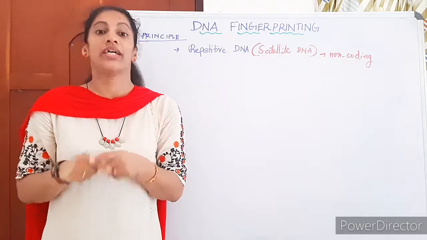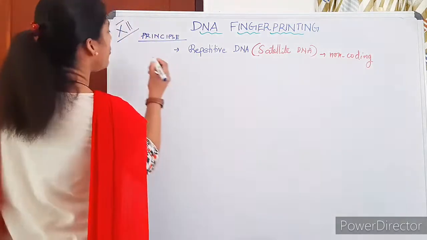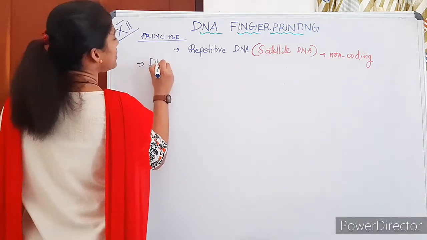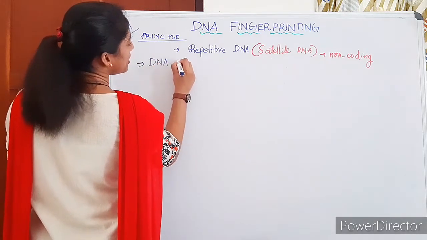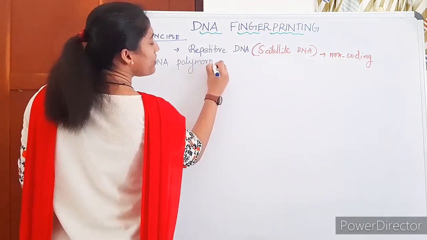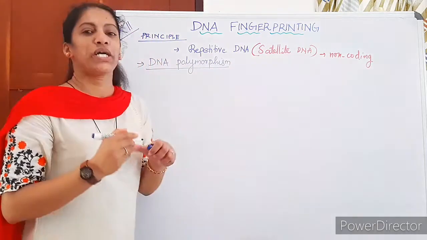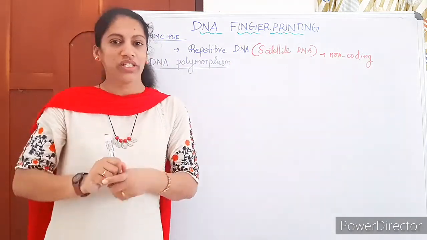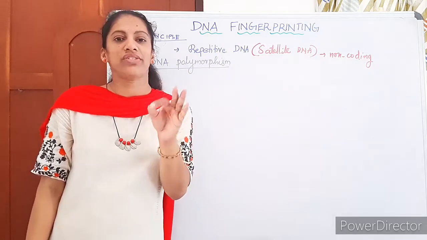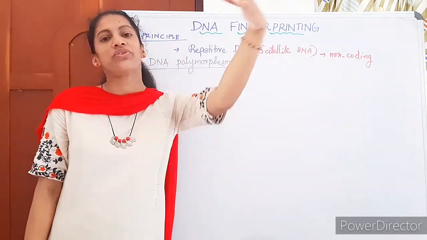It is DNA polymorphism, the genetic level difference. Where is the polymorphism? The polymorphism is in the repetitive DNA, as we have discussed, especially in how many times it repeats.